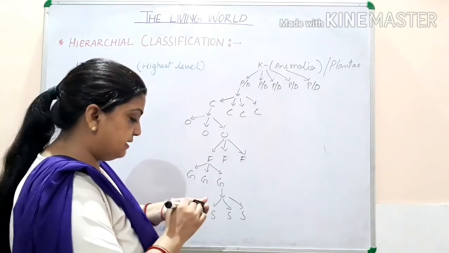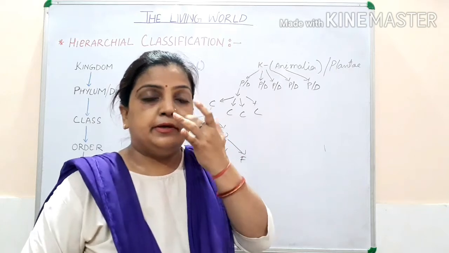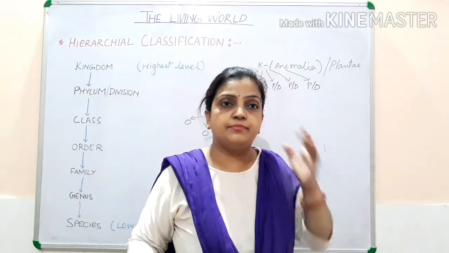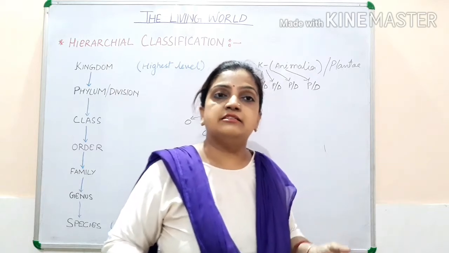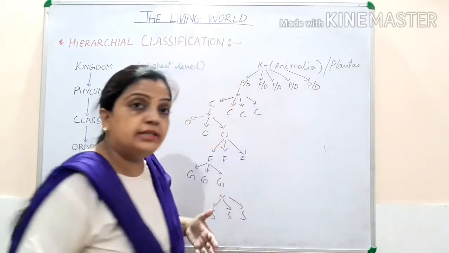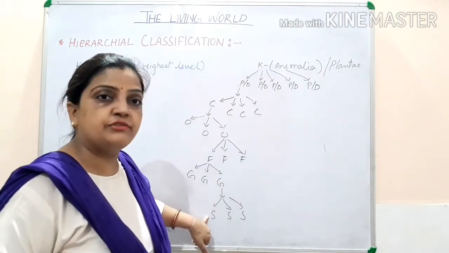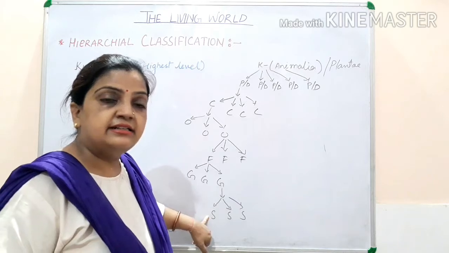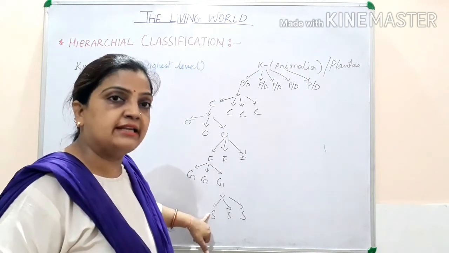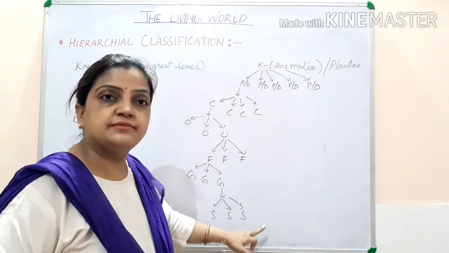So it means that in the environment, in nature, only a single organism is not present, multiple organisms are present, and they all are classified on the basis of similar and dissimilar characters. So how have they been grouped? They have been grouped on the basis of similar characteristics. All organisms with similar characters are kept in the species.